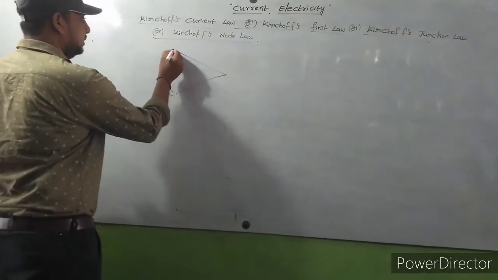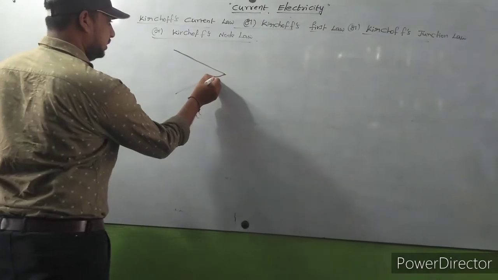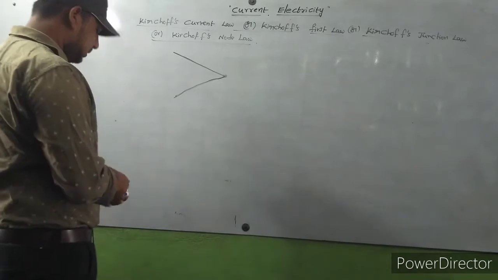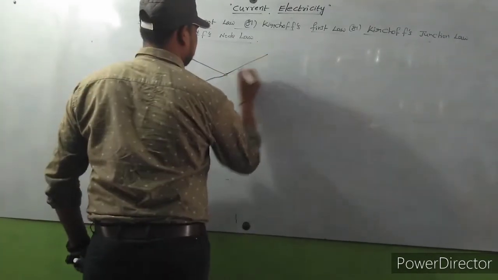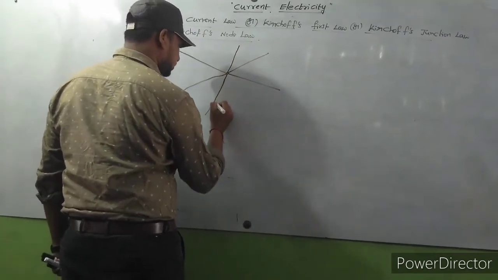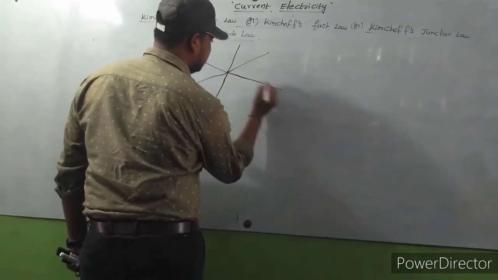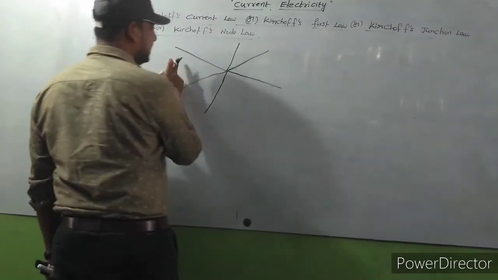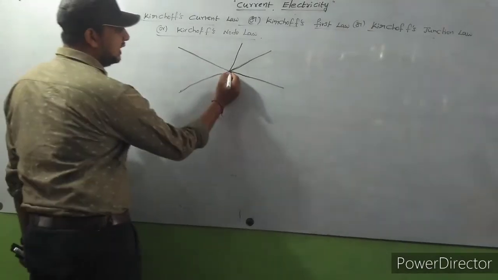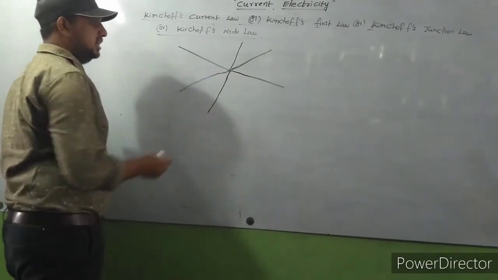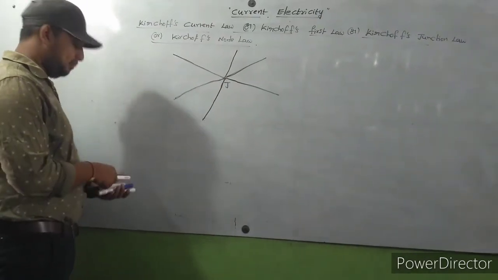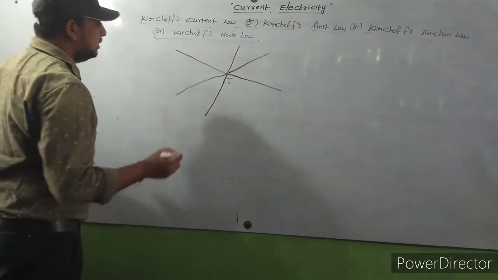Actually, I consider this a junction. These are the wires, electric wires. How many electric wires are there? 1, 2, 3, 4, 5, 6. I consider 6 wires. These 6 wires meet at a point. This is called a junction. So a point where more than 2 wires meet is called a junction.